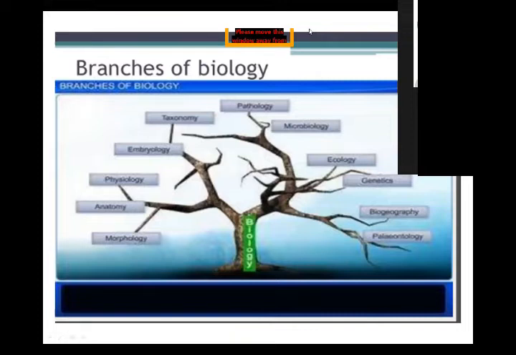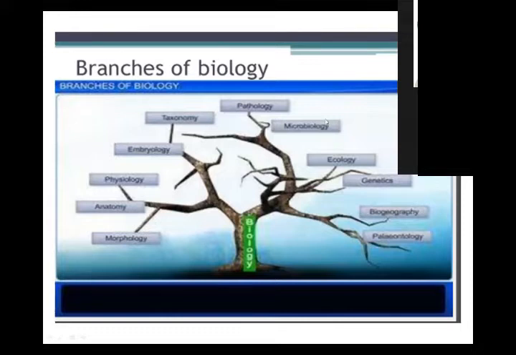Second is anatomy. The anatomy branch name is derived from the Greek words ana and tom. Ana means up, tom means cut. It means when we dissect any living organism, we start to cut from bottom to top. When we cut and dissect any living organism, we see its internal structure.